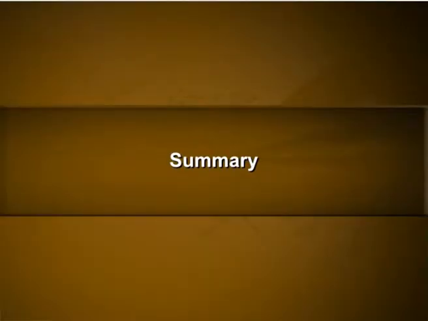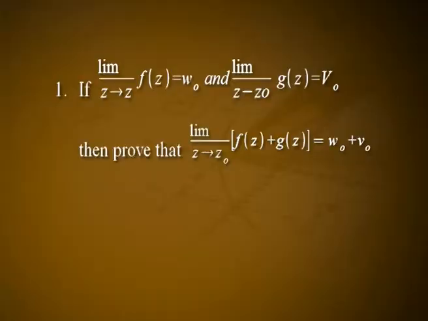I can summarize this session like this. From this section, a learner is expected to understand the concept of limit and continuity of complex valued functions. The concepts of open set, closed set, etc. are explained. For a function f(z) to be continuous at z equal to z0, basically the limit as z tends to z0 of f(z) should exist. In order to understand the concept of continuity, one should be thorough with the concept of limit. Now you can try to answer the given questions.